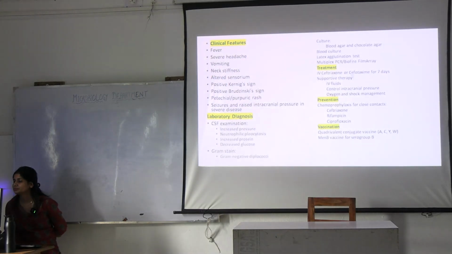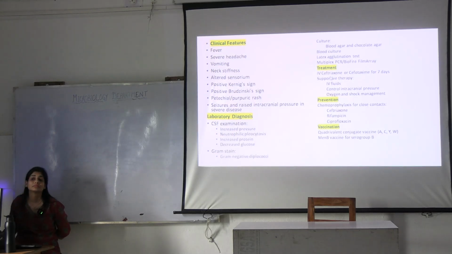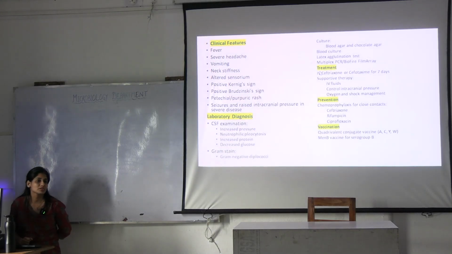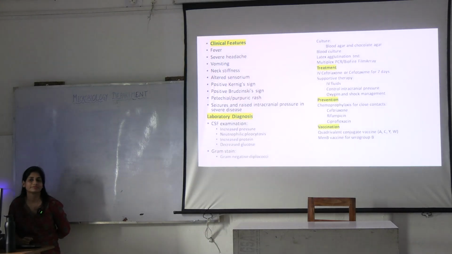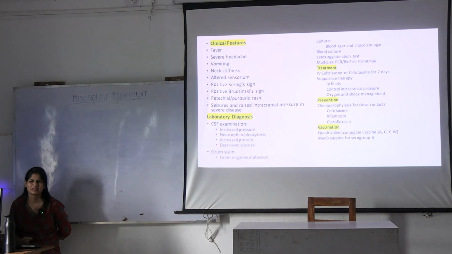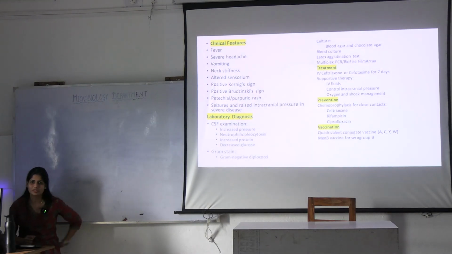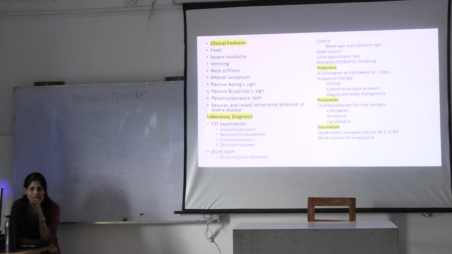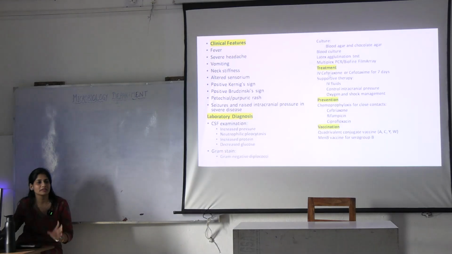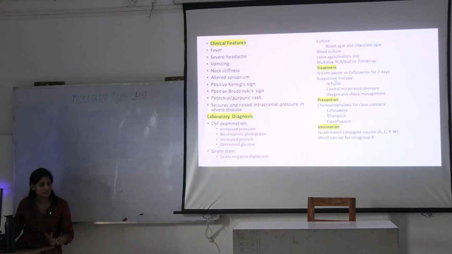What is ceftriaxone? Third generation cephalosporin. Okay. Can I give first and second generation cephalosporins? It is for gram positive. That's why you're not giving. But can you give it if it was a gram positive organism? Resistant to what? What is resistant to first generation cephalosporin? Okay. You have to study which antibiotics you can give in meningitis which can cross the blood-brain barrier. That's your homework. Okay?